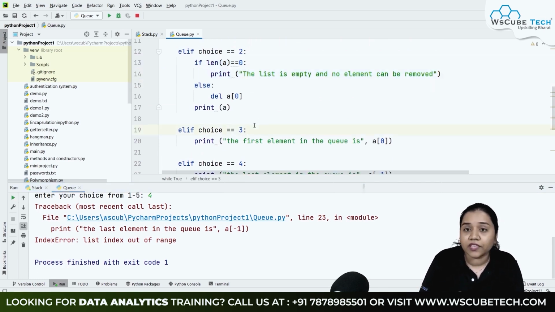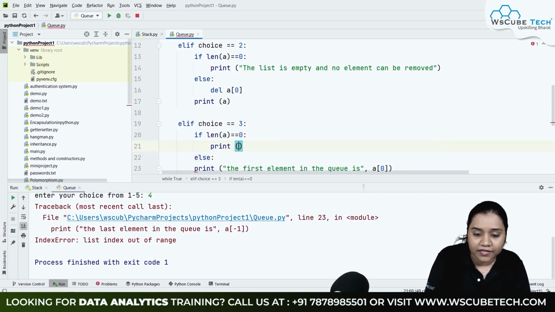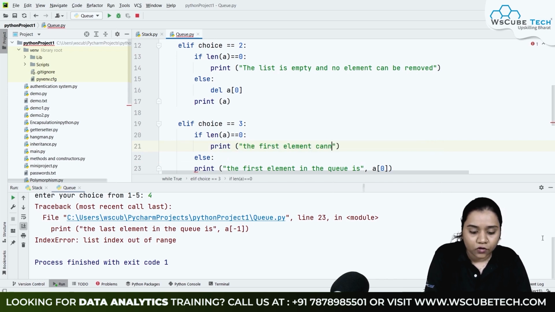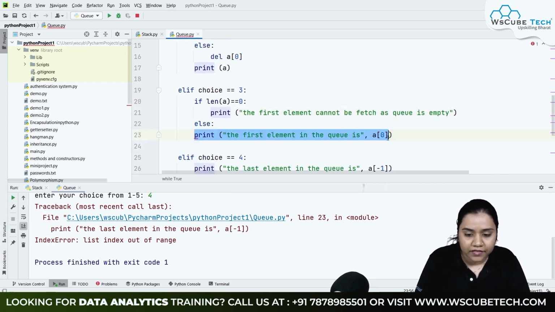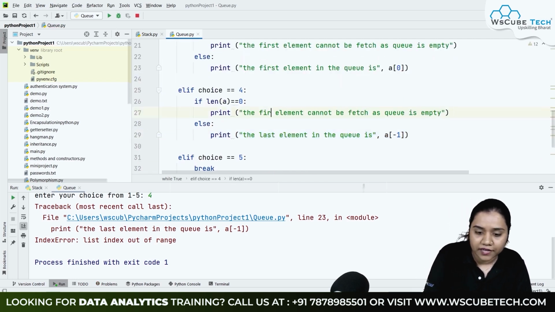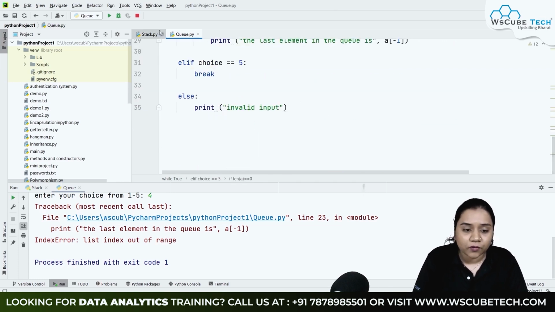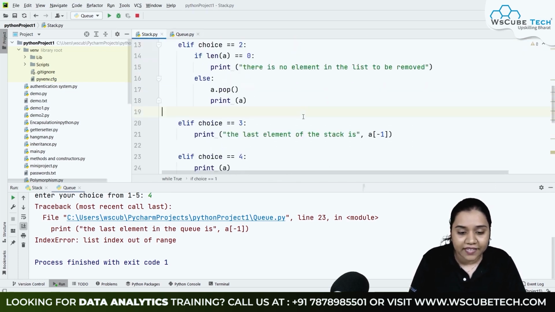So the same thing we will be doing here, plus the same thing we will be applying with our stack method as well. So here I will be writing if length of A is equal to 0. In that case we will be writing the first element cannot be fetched as Q is empty, and else we will be applying this. Same thing we will be doing over here, and instead of first we will be writing the last element cannot be fetched as Q is empty. Same thing we will be doing with our stack, because yes, we want to make our program foolproof. We don't want any chance of a single error happening in our program.